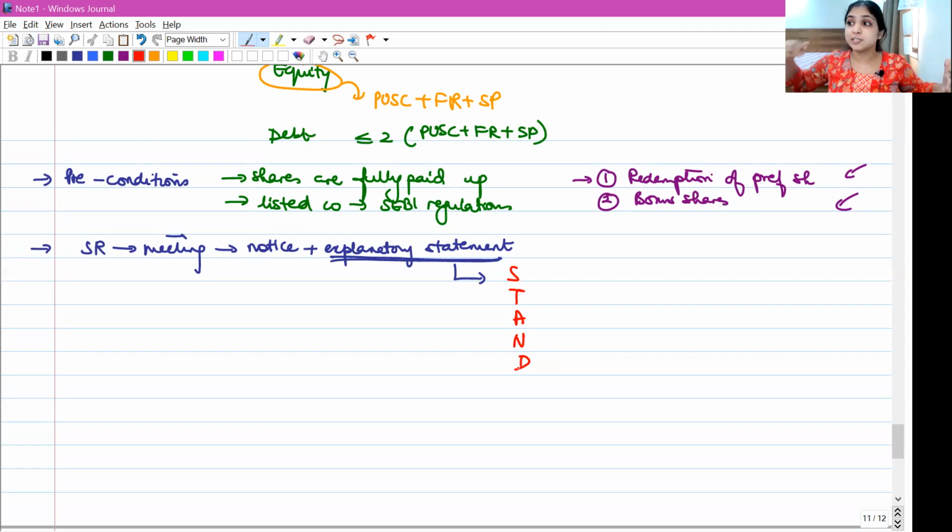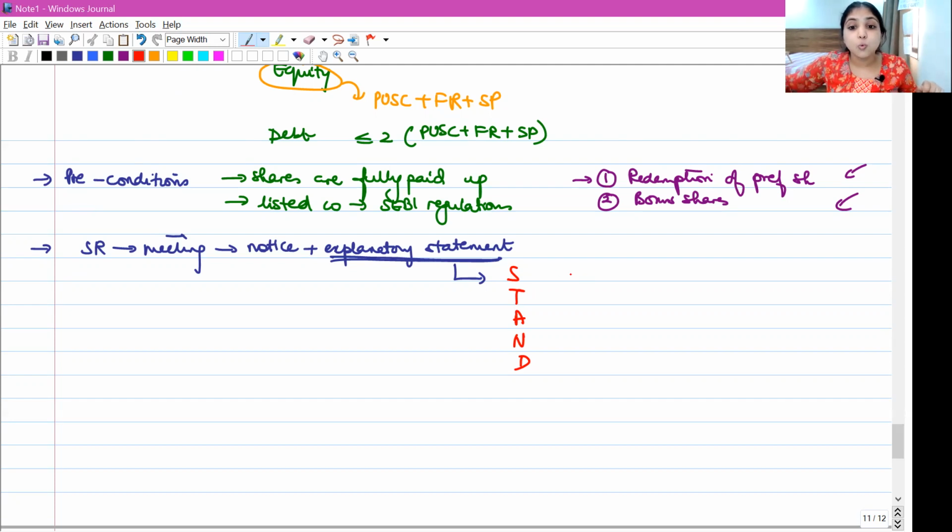Through this explanatory statement, the company is going to give all disclosures relating to buyback. Only on the basis of this information, the shareholders will be able to make a decision whether they should vote in favor of buyback or whether they should vote against the buyback. So we should give them a proper disclosure of all material information.